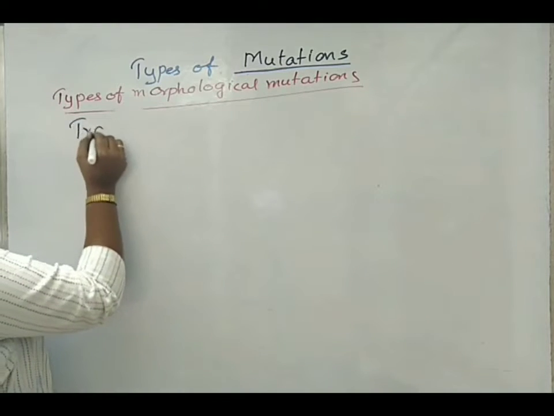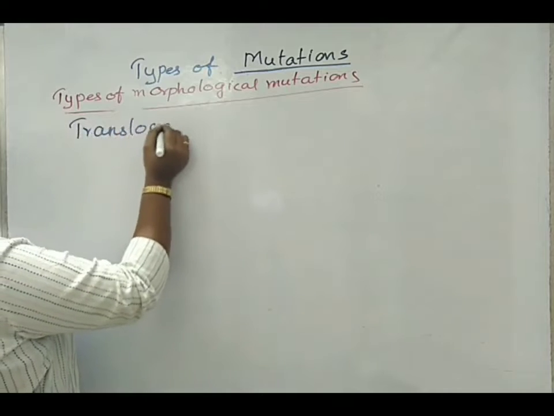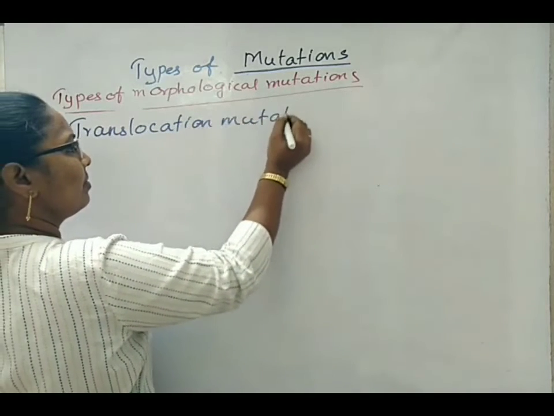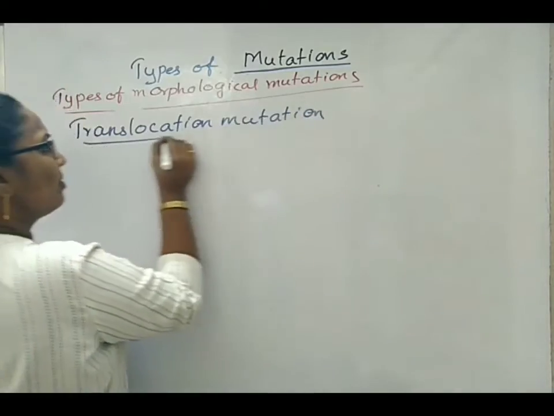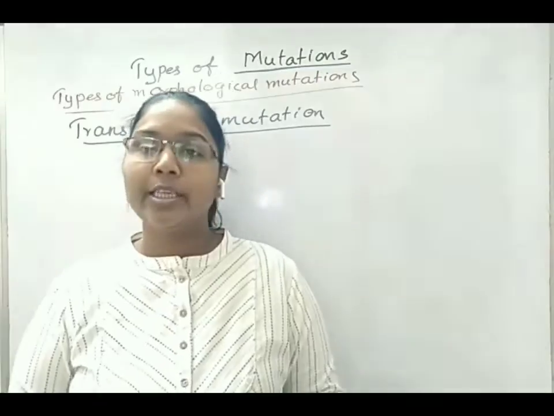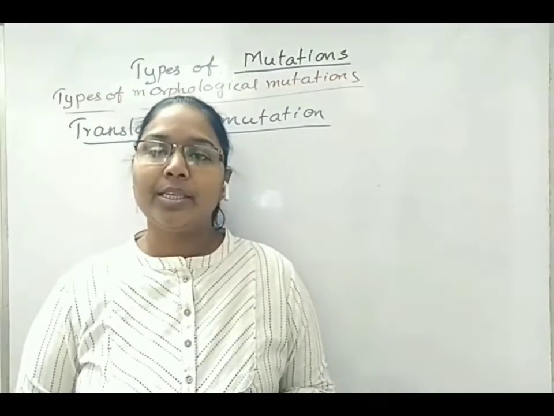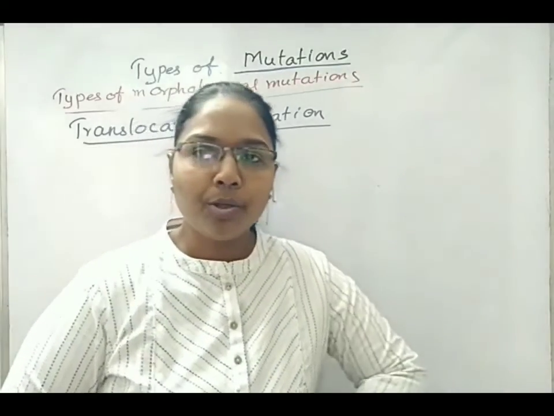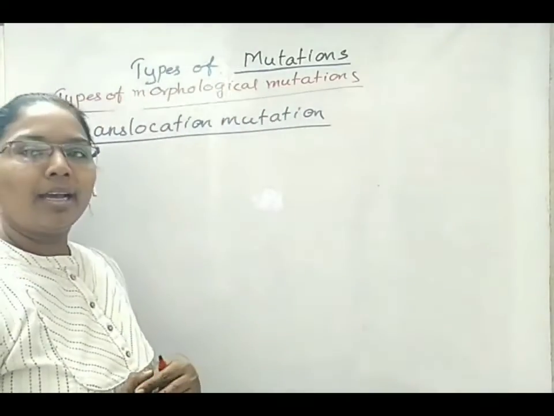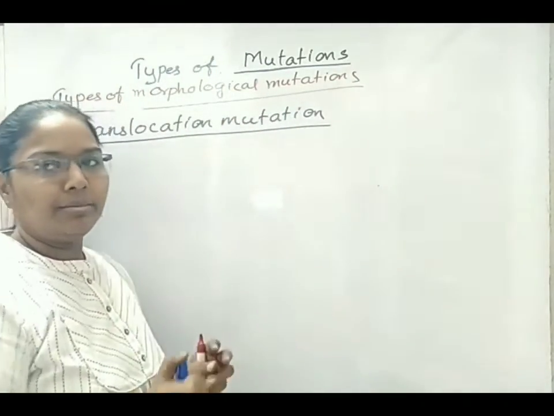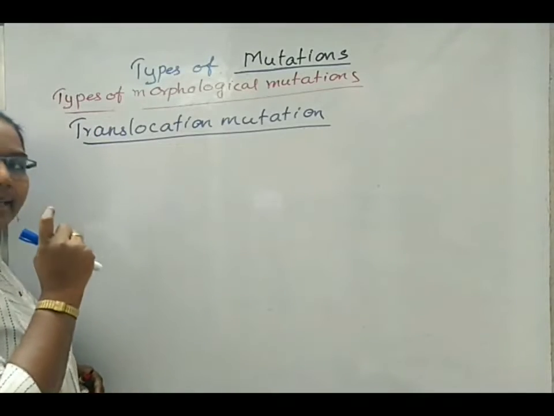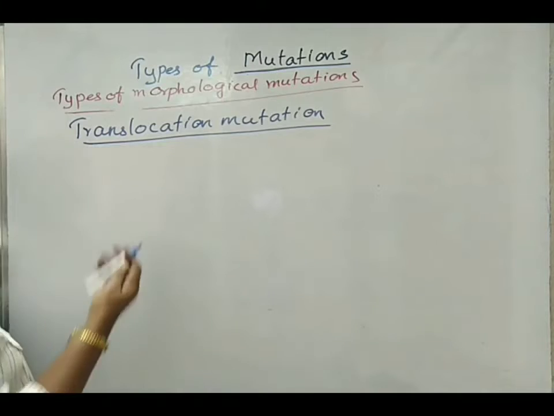Next. In case of translocation mutation, it is very important to learn that this type of mutation happens between non-homologous chromosomes, means those which do not have identical genetic material.